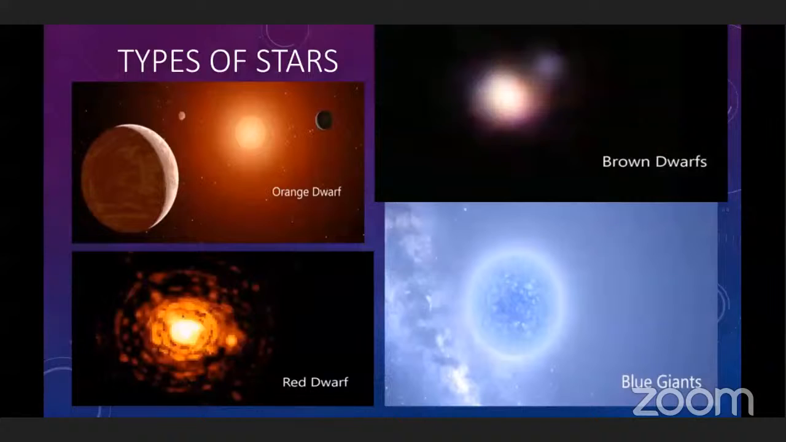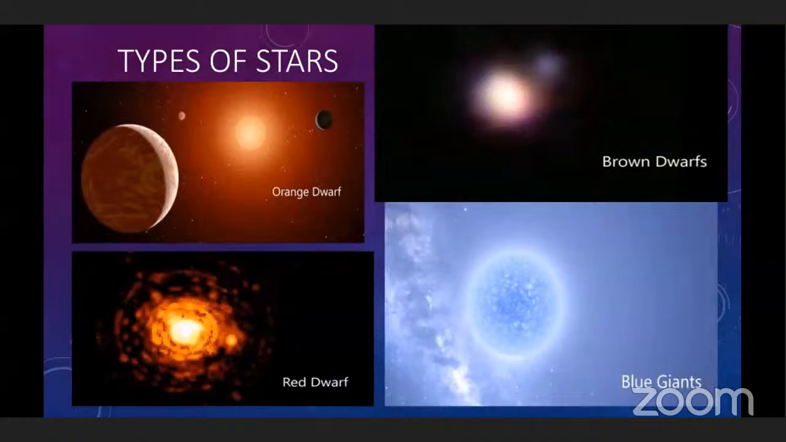These are some types of stars. Star is the powerhouse of the universe. Stars give energy to the universe. And the sun is the closest star to the Earth. Our Earth's closest star is the sun.